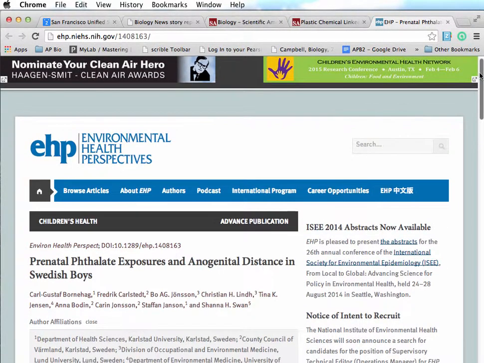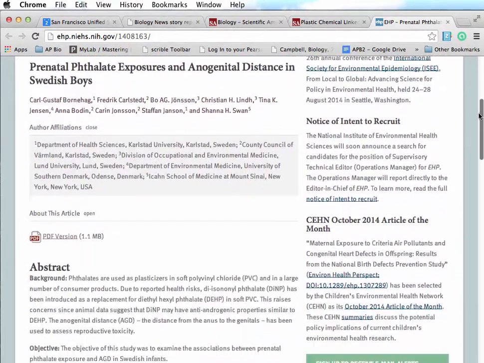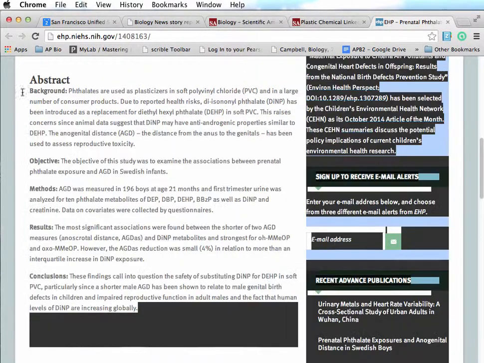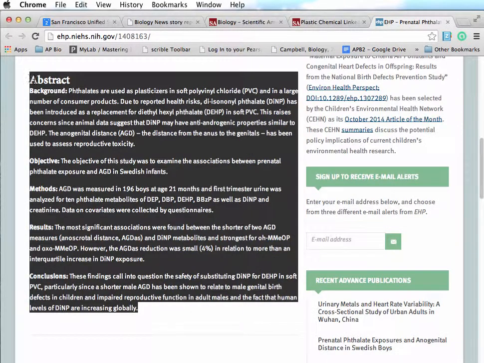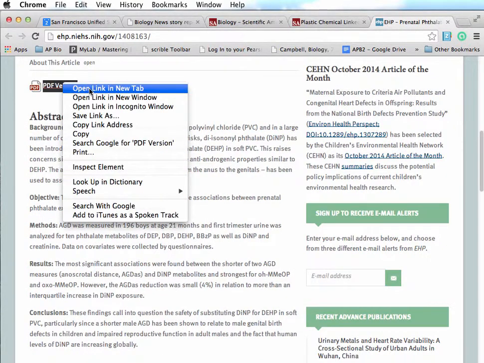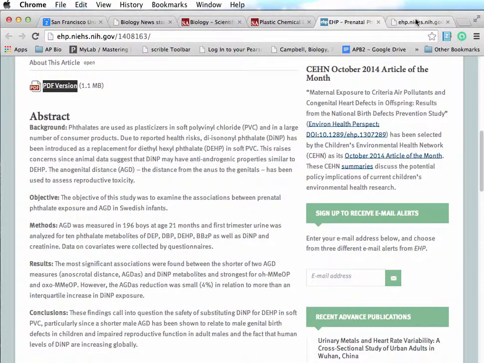It opens up to another website that doesn't have the full published paper. It's just got the summary of the paper, which is called an abstract, but it does have a link to the original paper, and I think it is going to be for free. So I'm going to right click on it and go to the original published paper.